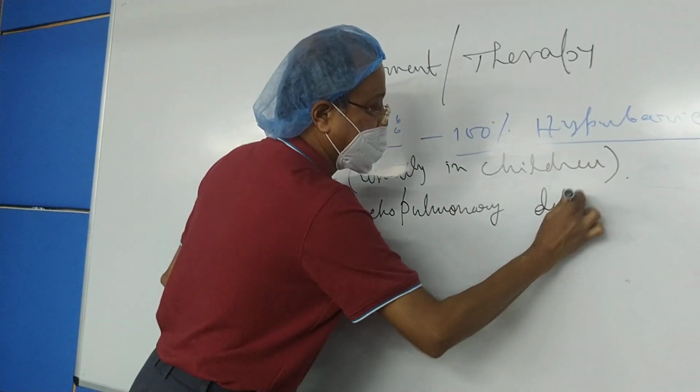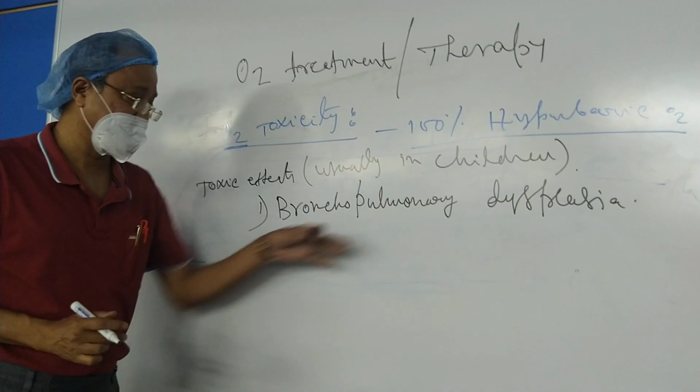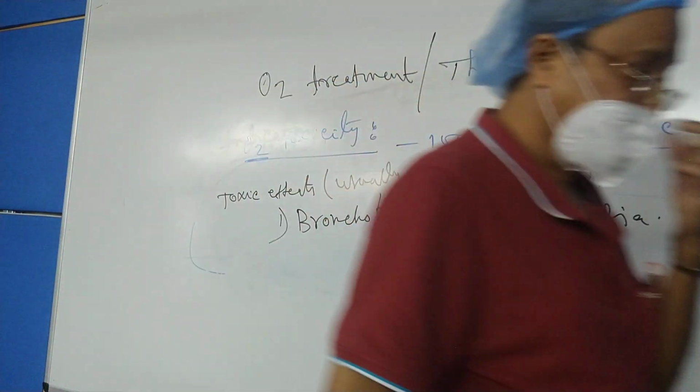What is that? This is a clinical condition where there is formation of the cysts in the lung of children.